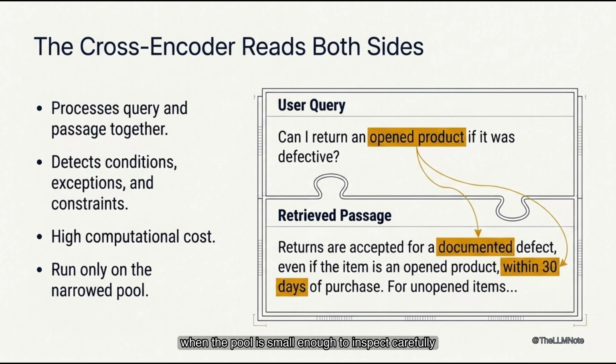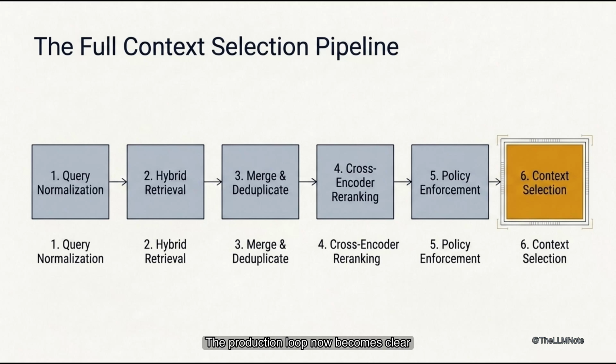When the pool is small enough to inspect carefully, the production loop now becomes clear. The user query is normalized or rewritten, then sent through one or more retrievers: dense vectors, keyword search, metadata filters, or a hybrid combination. Their results are merged into a candidate pool. Duplicates and near duplicates are removed. A re-ranker scores each remaining passage against the query.